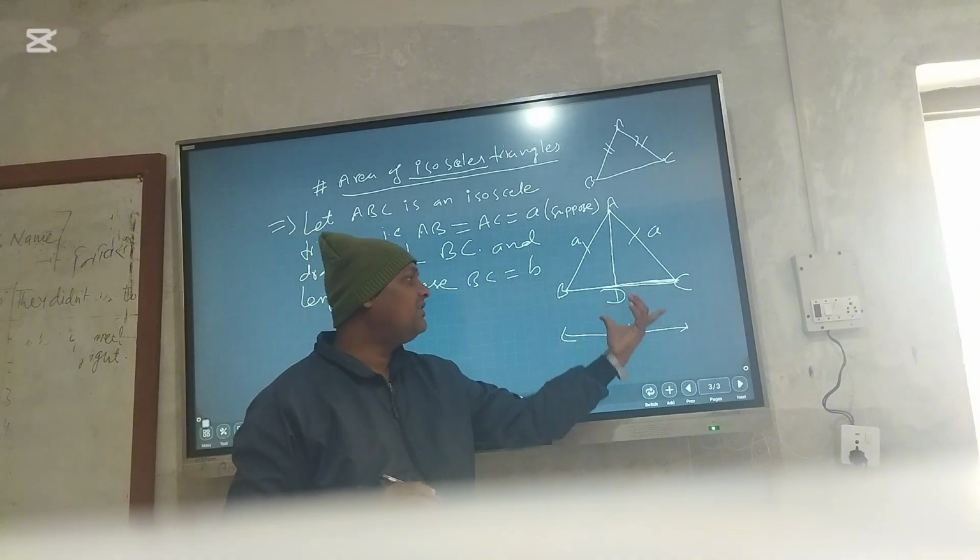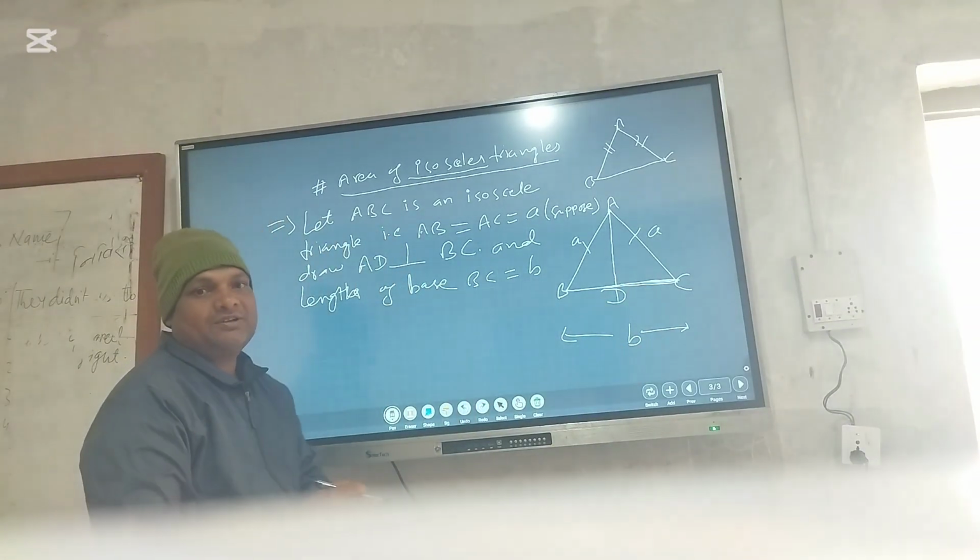That means the length of BC is equal to B centimeter.